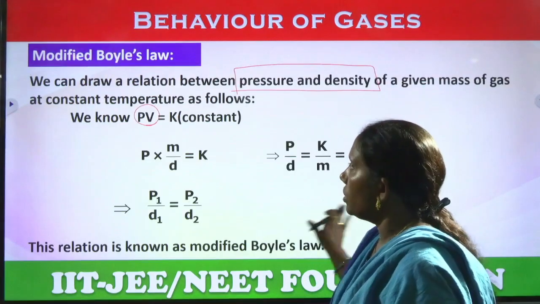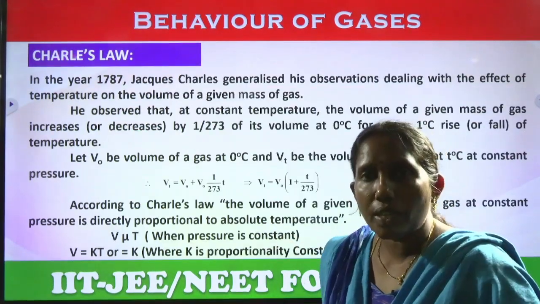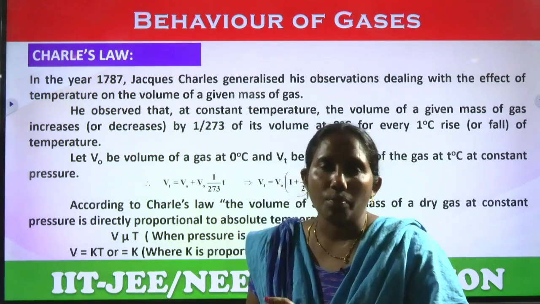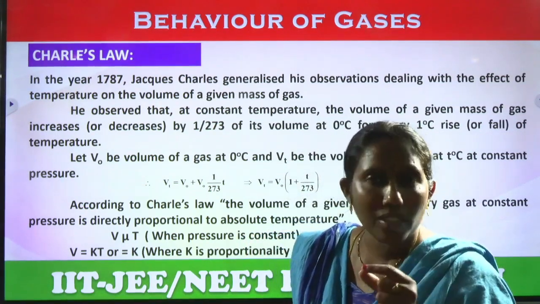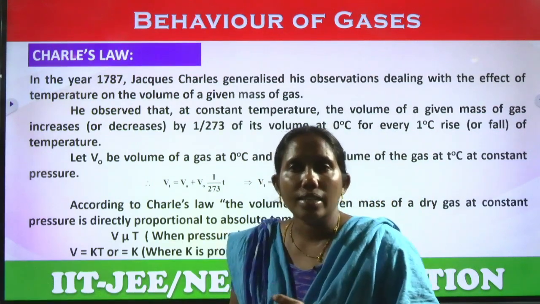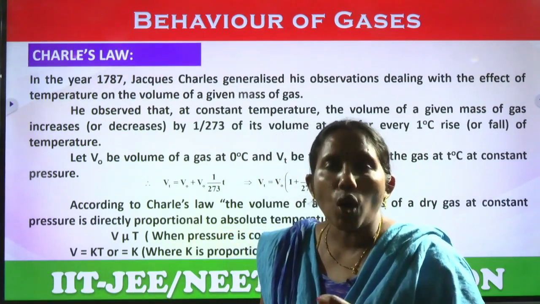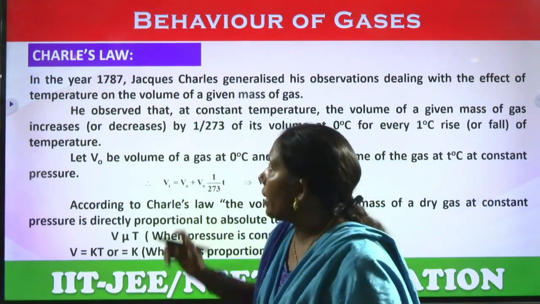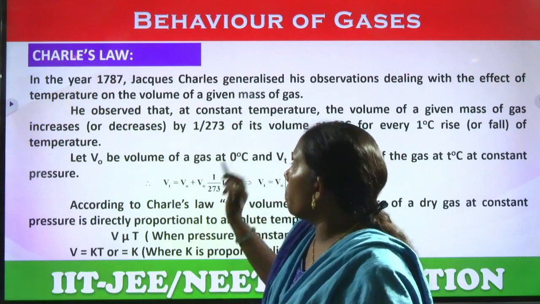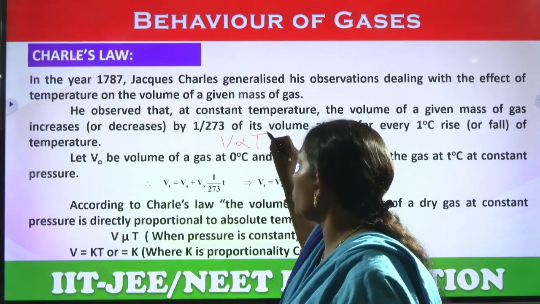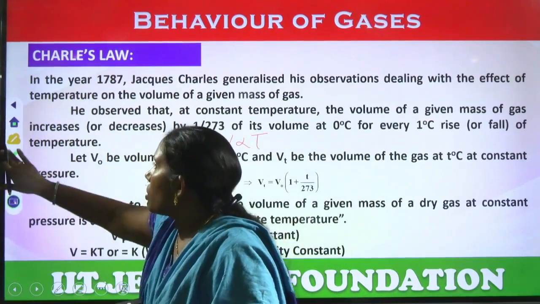Comes to the next one. Next one is the Charles law. What is the Charles law? Boyle's law is the relation between pressure and volume at constant temperature. Charles law is the relation between the volume and temperature at constant pressure. At the given constant pressure, volume is directly proportional to temperature. This is the Charles law.